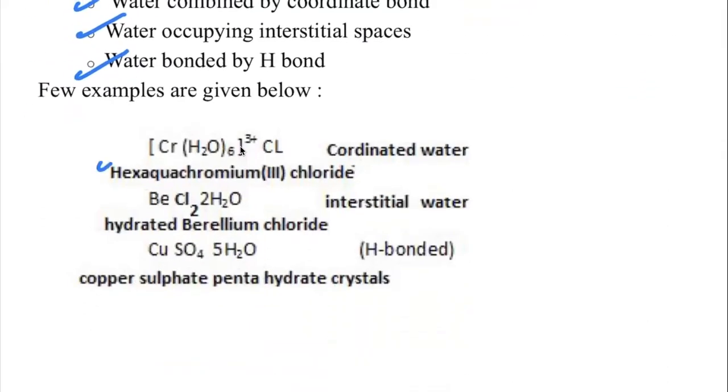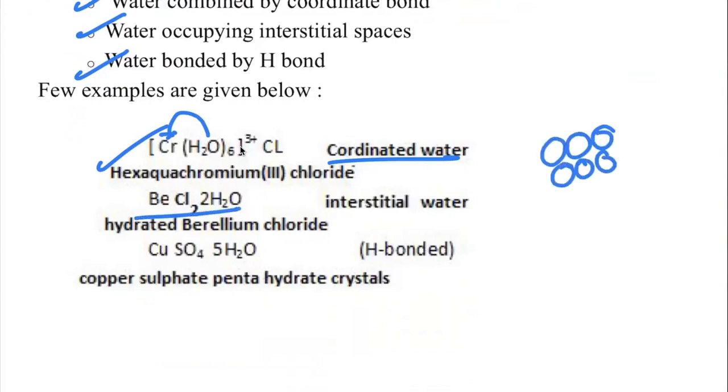See, Cr(H2O)6, here water forms a coordinate bond with the central metal atom. Here is hydrated barium chloride, BaCl2·2H2O. In barium sulfate, water is present in the interstitial spaces.